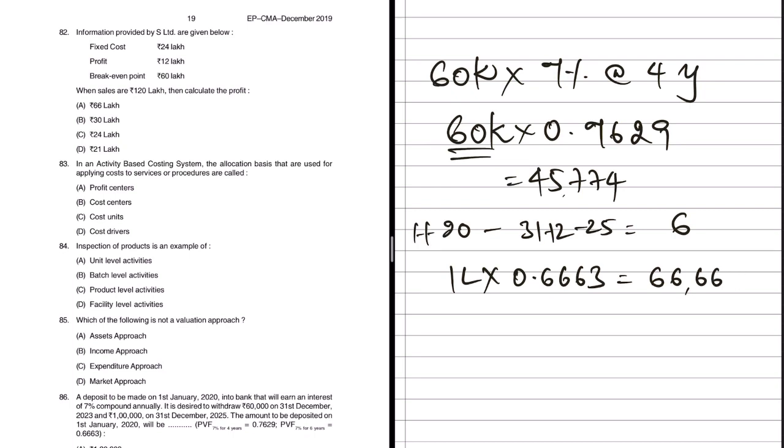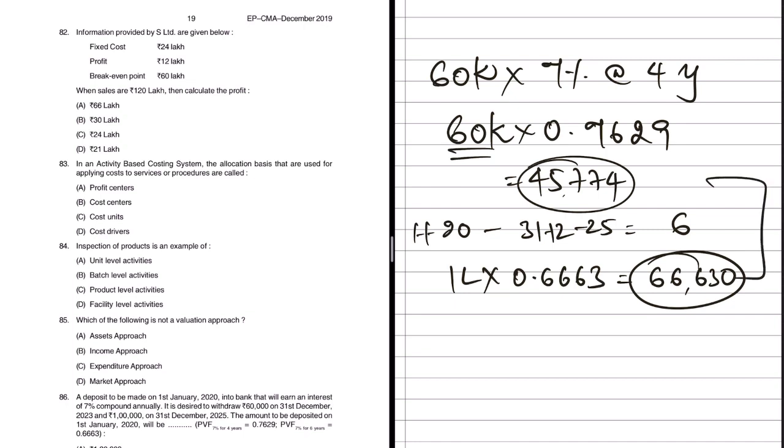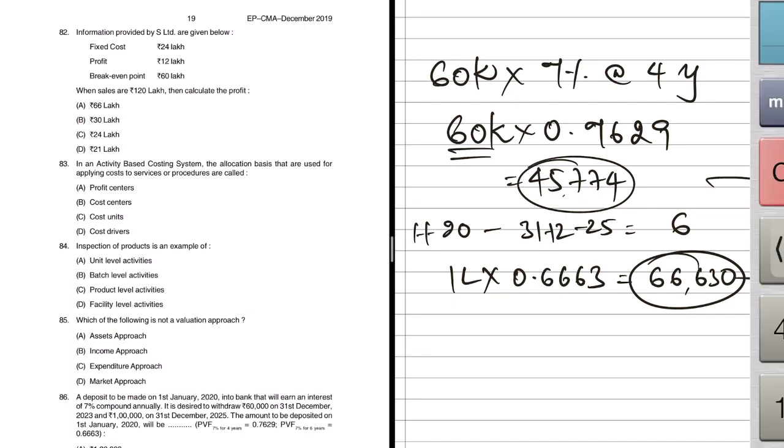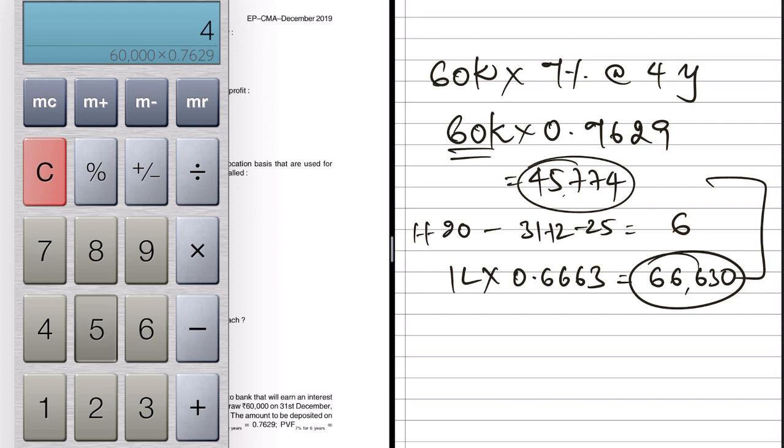No, I missed something, I guess. 66,630. So this is what you have to invest to get 1 lakh after 5 years. So now if you add both, you will get the right answer. There is a total amount to be invested. 45,774 plus 66,630, both put together it is